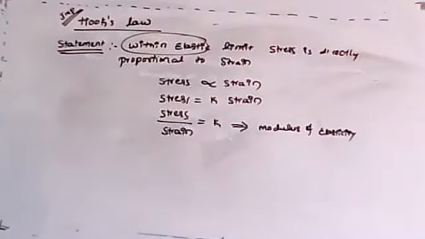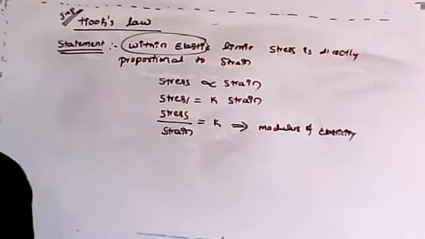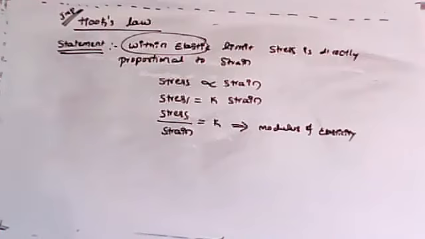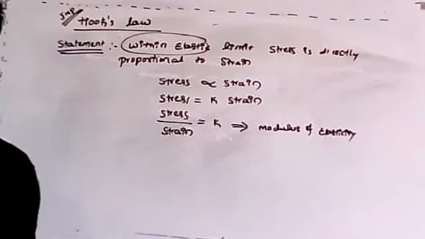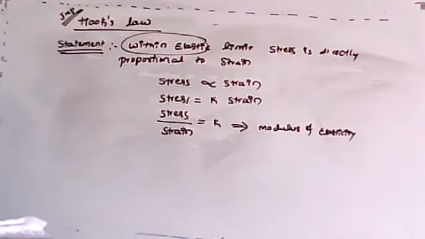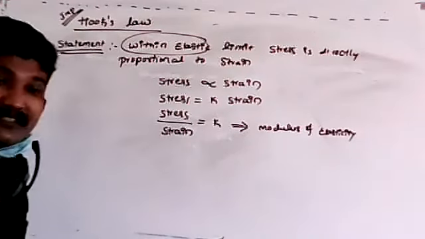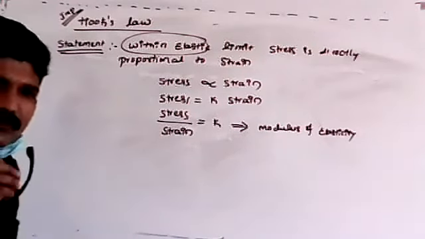Then one more question they may ask: how can you define modulus of elasticity? Modulus of elasticity is defined as the ratio of stress to the strain.